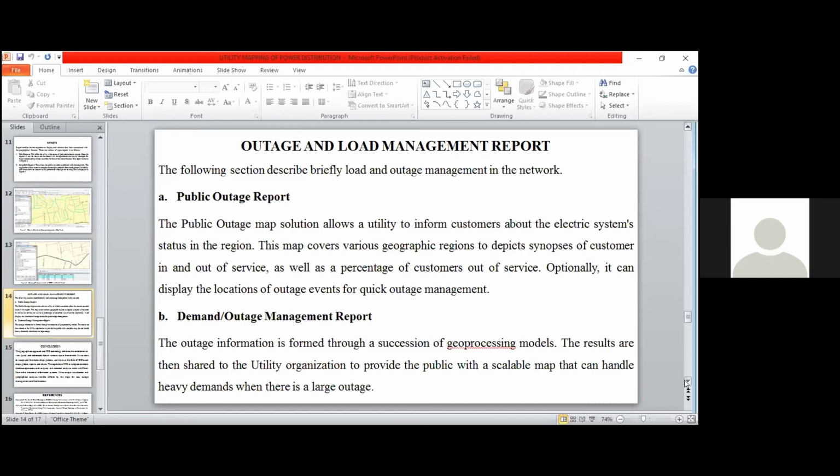We also have the demand and outage management report. This also helps our network and also the outage report. Why are those outages occurring? Is the demand more than the power supply? If it is more than the power supply, can we carry out load management in order to forestall outages?